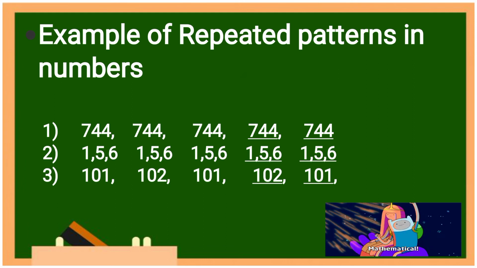See the next example. 156, 156, 156. So next which number will come? Obviously 156. Clear? Number 3. See number 3. 101, 102, again 101. So which number will come? 102. Then 101. If we write again, then which number will come? 102. Okay. So these are repeated patterns in numbers.